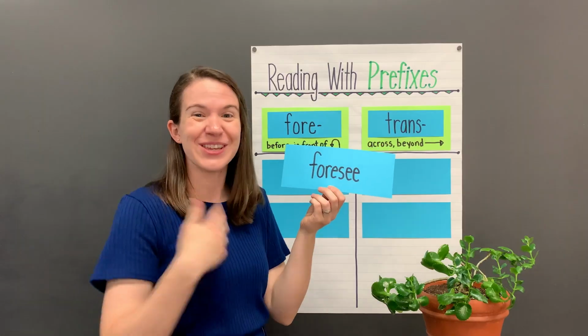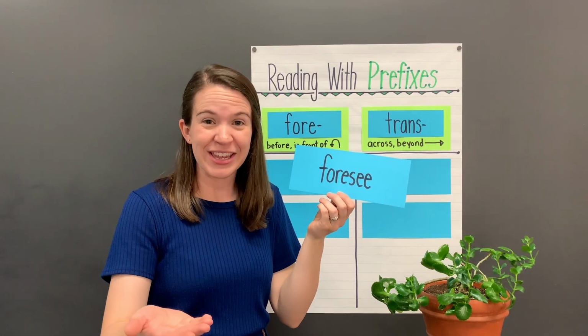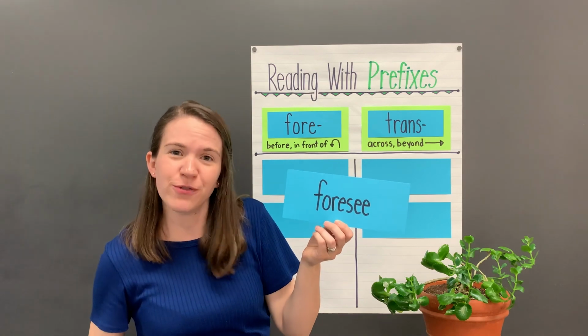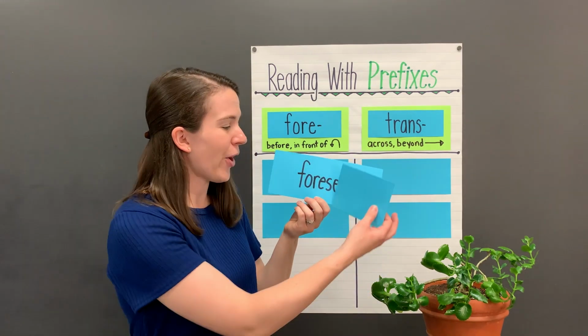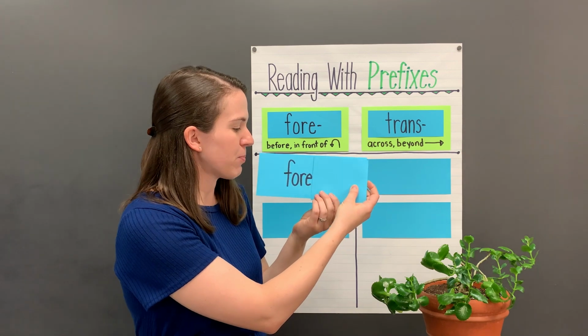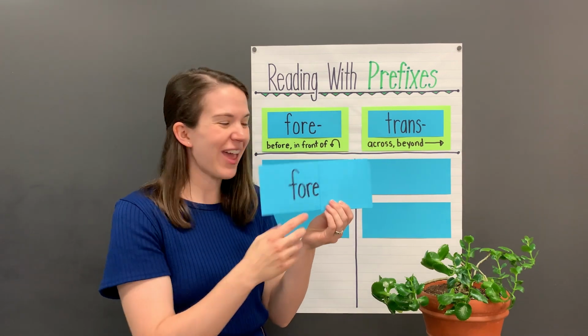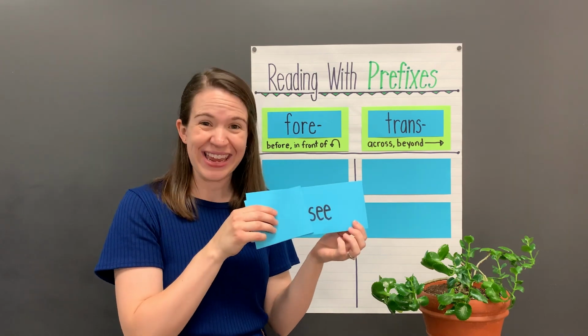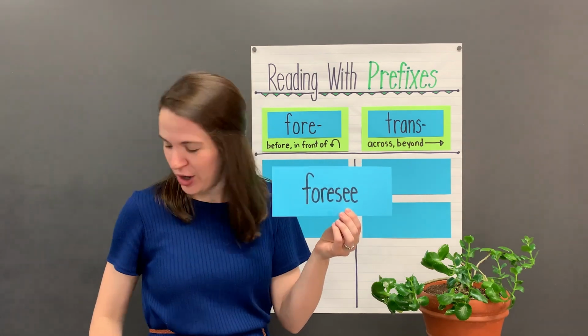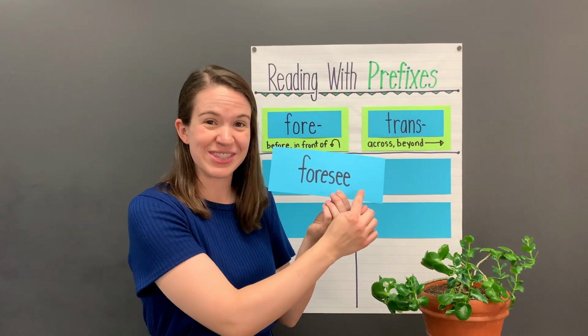Foresee. This word is foresee. If that was a challenging word for you, you can always remember that we can read this in two parts. First, we look at the prefix, for, and then we look at what's left, our base word, see. And then when we put them together, we have the word foresee.